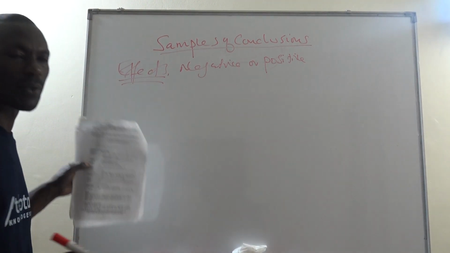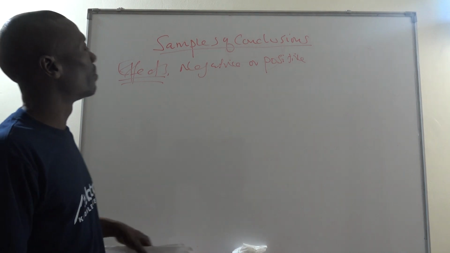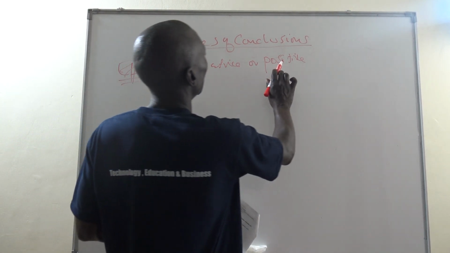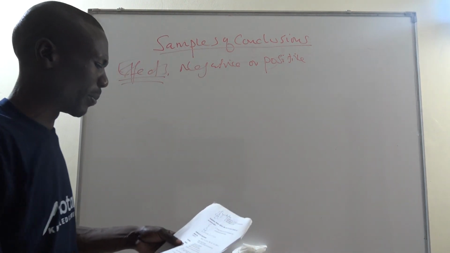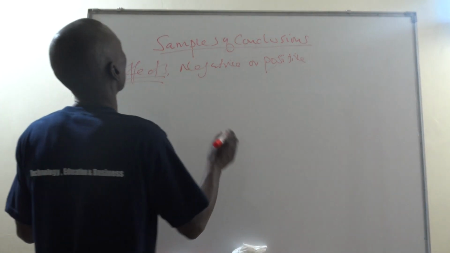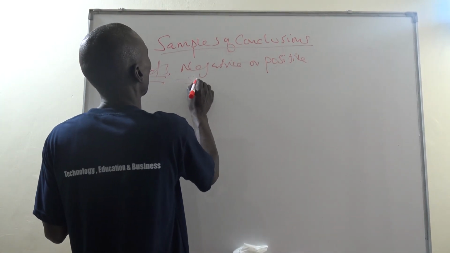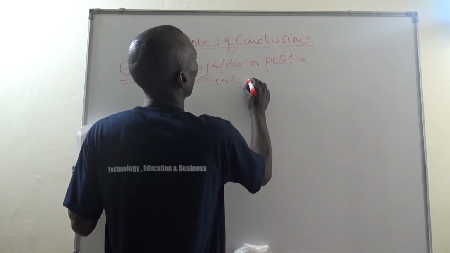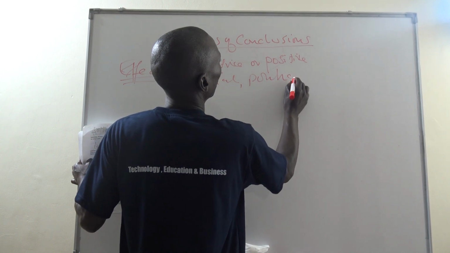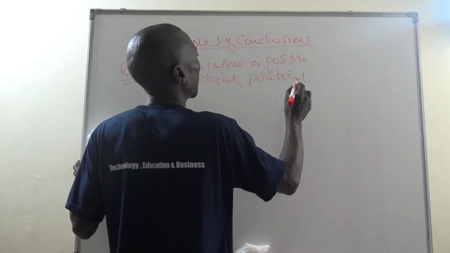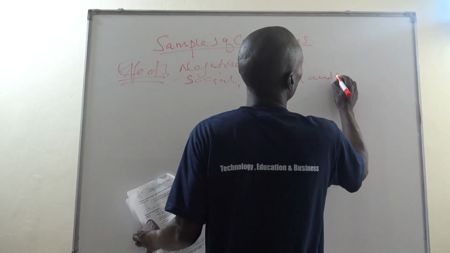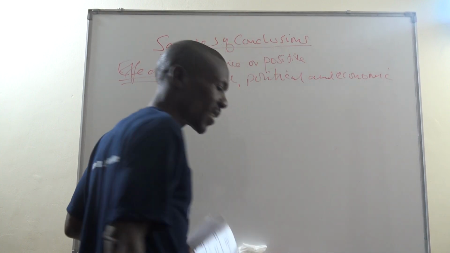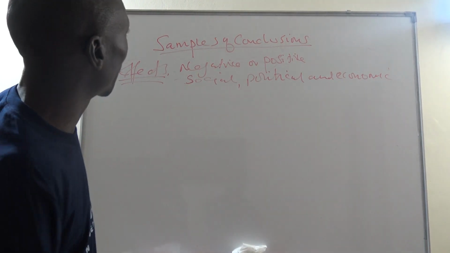If the question is asked, what were the effects of the Bantu migration on the people of East Africa? The effects were negative and positive, or negative. And I also told you, you can also say social, political, and economic. If at all it is on effects.